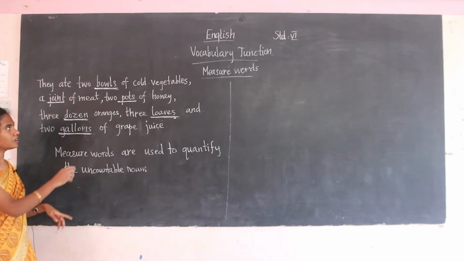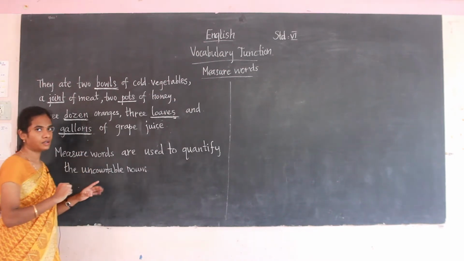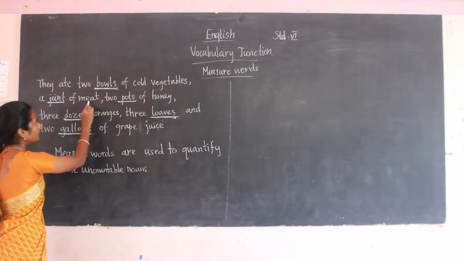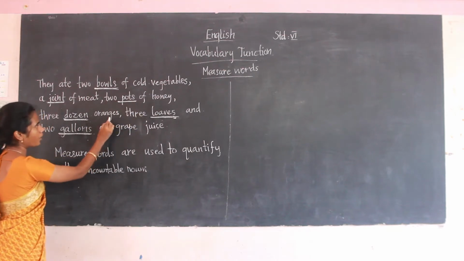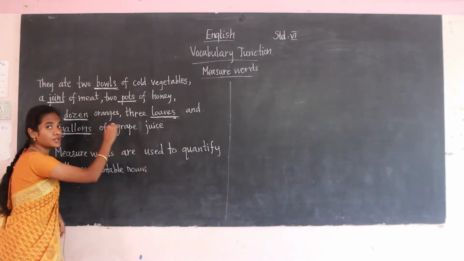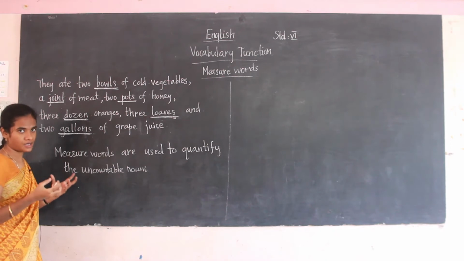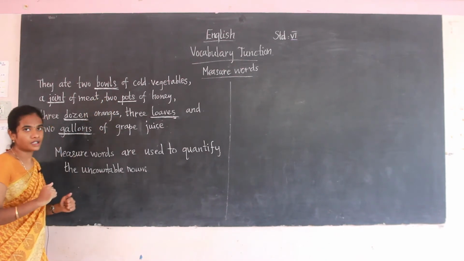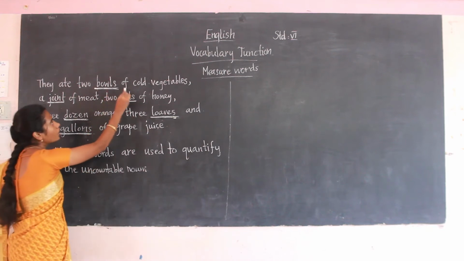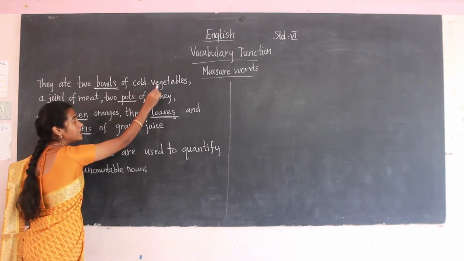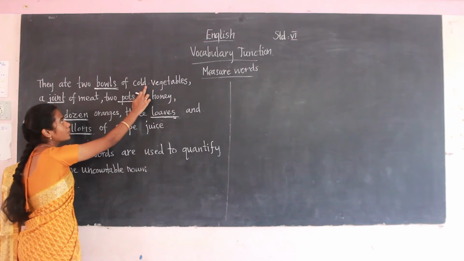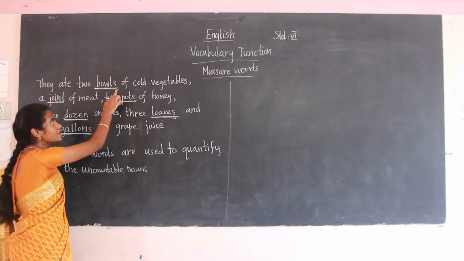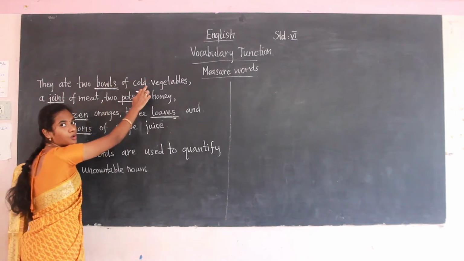Now see here, what are the uncountable nouns in this line? Can you tell? That is cold vegetables, meat, honey, oranges, grape juice. So these are the uncountable nouns. The underlined words tell us the quantity of uncountable nouns. See here, bowls of cold vegetables. Here cold vegetables is the uncountable noun, and the bowls are used to quantify it.